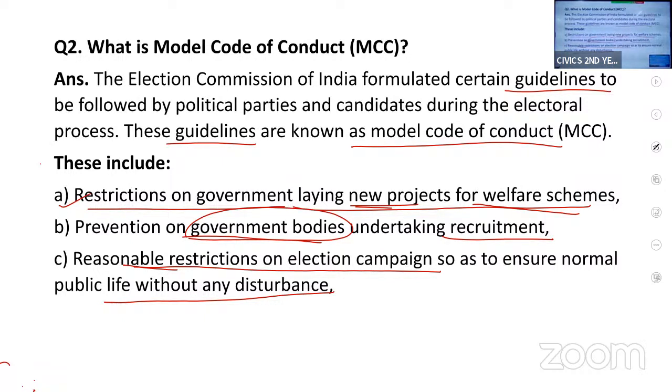I hope I am clear with this. Any doubts? See, this is a 5-mark question. You can expect this question for 5 marks.